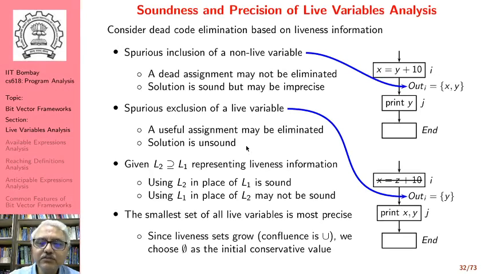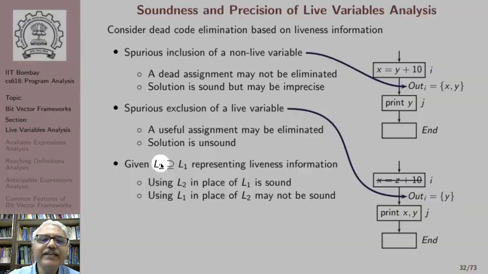So we are essentially saying that given sets L1 and L2 such that L2 is a superset of L1, using L2 in place of L1 is sound. However, using L1 in place of L2 may not be sound because spurious inclusion of non-live variables is a harmless error.